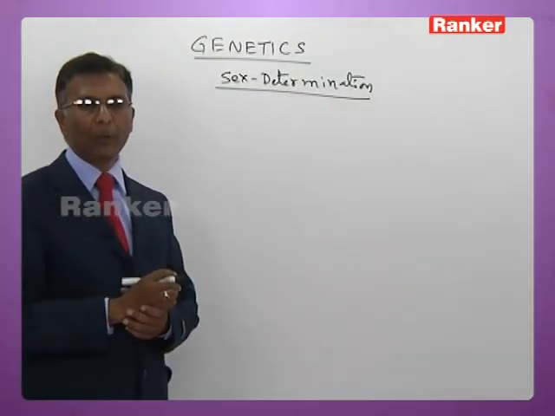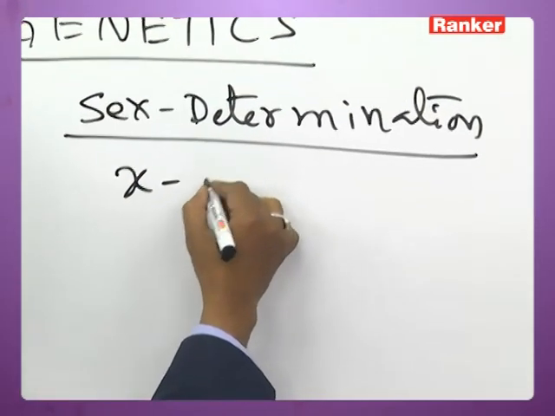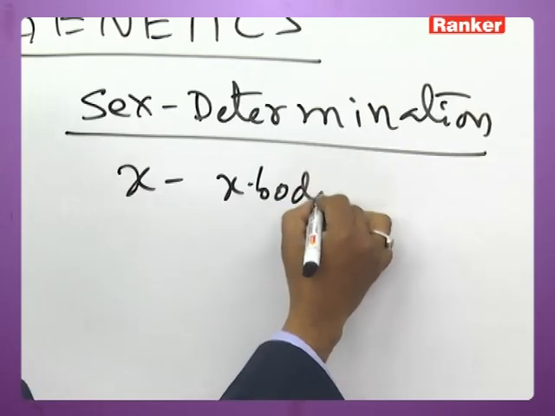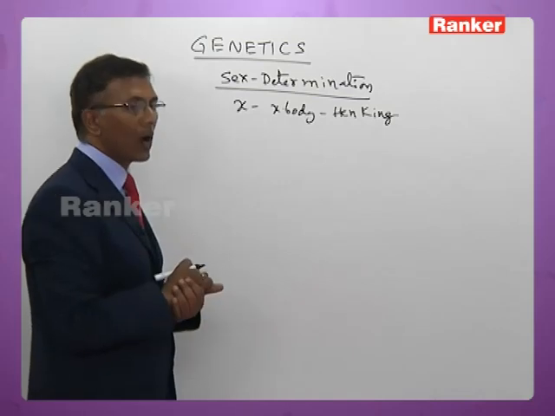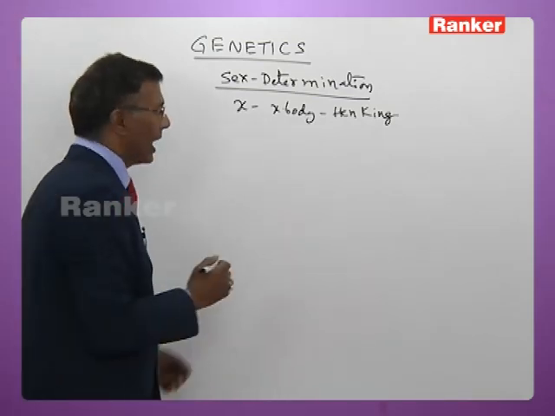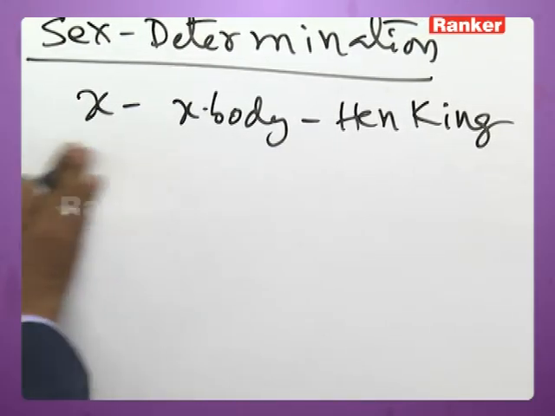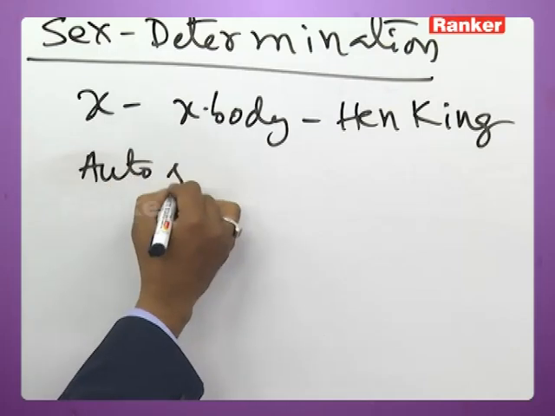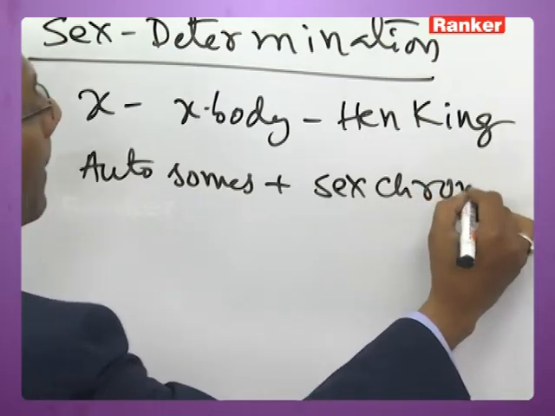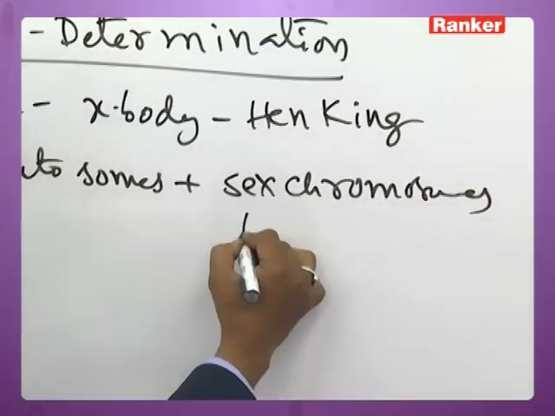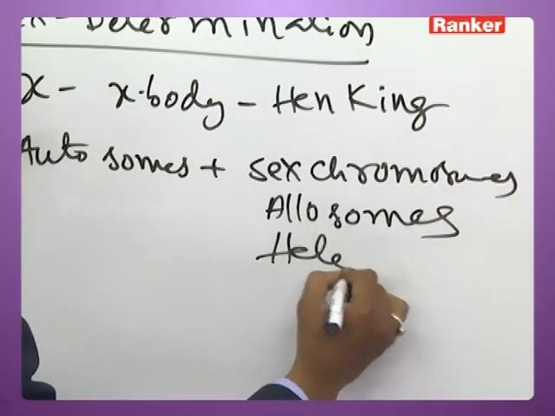Now, sex determination in human beings and all other organisms. The X chromosome was called X body by Henking. Scientist Henking called the X chromosome X body. In human beings, there are chromosomes, both autosomes and sex chromosomes, you know. Autosomes plus sex chromosomes. Sex chromosomes are also called allosomes, or they are also called heterosomes.